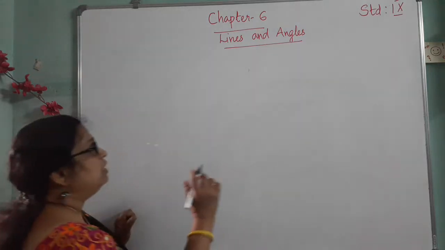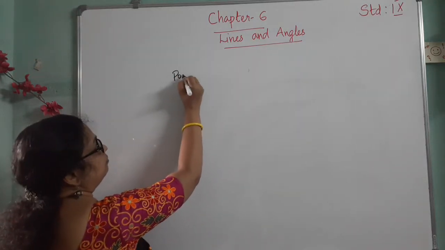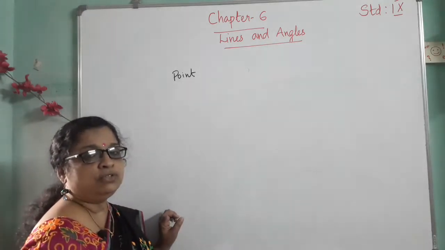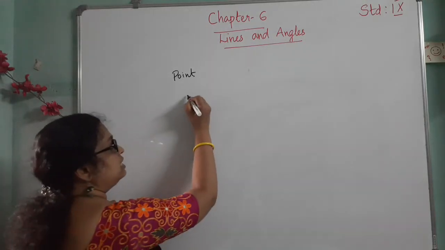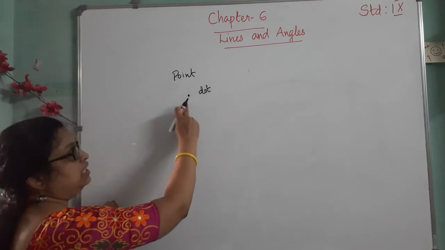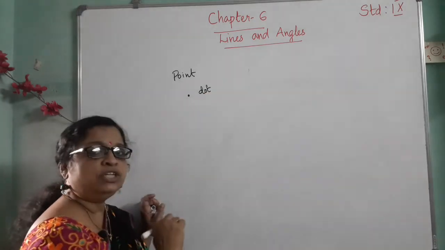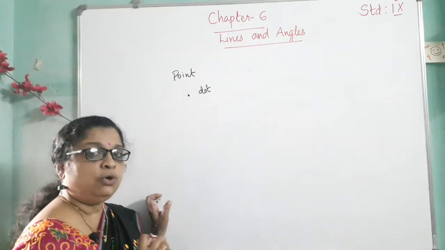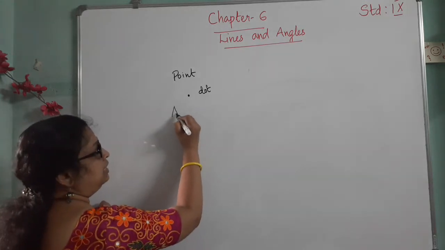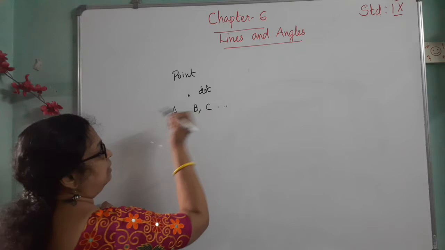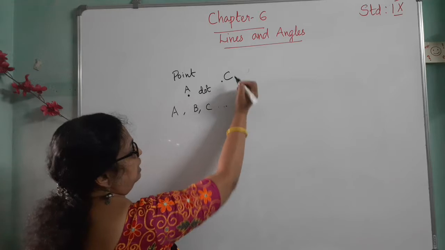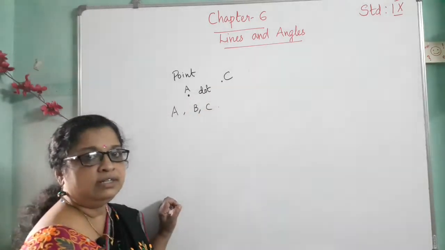First, point. We all know the basic unit of geometry is a point, and a point is denoted by a dot. Point shows a location and it has no length, breadth and height, and it is denoted by single capital letters A, B, C, etc. This is point A, and another point, let it be C, we call that point C.